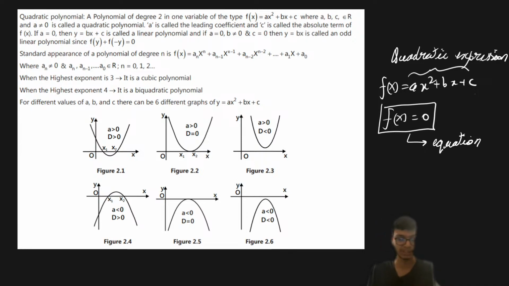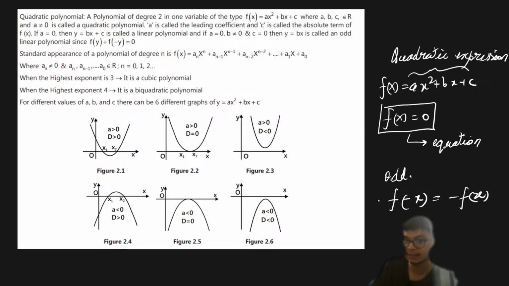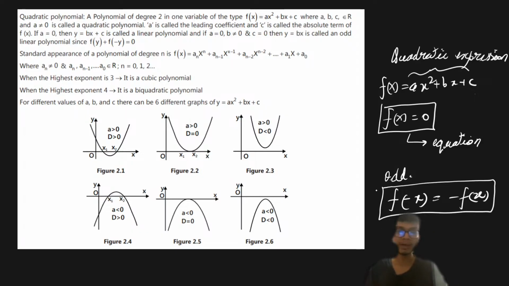Because what is an odd function? Discussing the odd function, you must have studied that f of minus x gives you minus f of x, right? That is something called an odd function. You must have studied that in the chapter on functions, right? So similarly, a linear polynomial is an odd function if c is equal to 0,